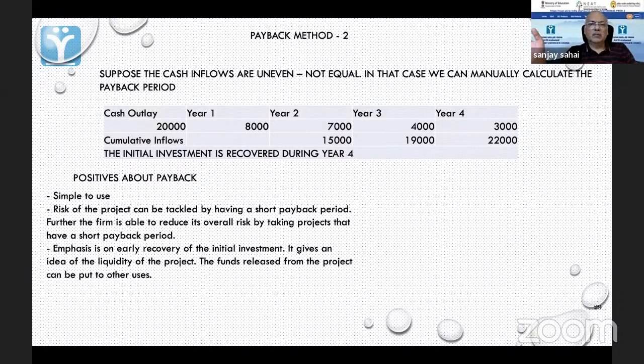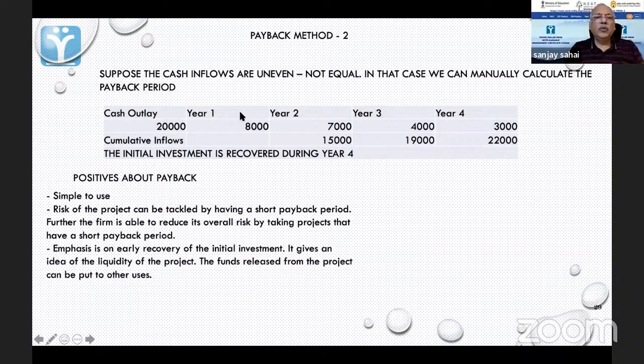Now, what is the positive thing here? It is simple to use. So it may not be very effective, but it's simple. The risk of the project can be tackled by having a short payback period. So what we are thinking is, if the period is very long, then I have a problem, because the longer the period, the more the risk that I face. Like you people are saying, over a period of time, things can change. And extreme events can even happen. So if it is short, then the possibility of risk is also reduced.